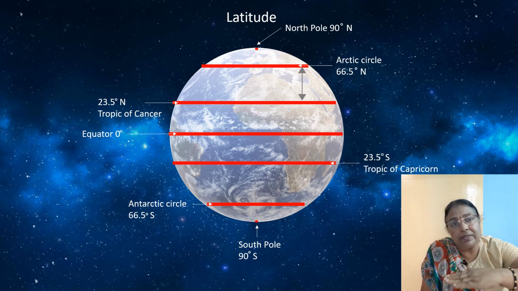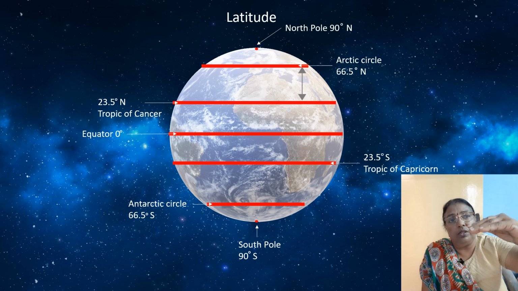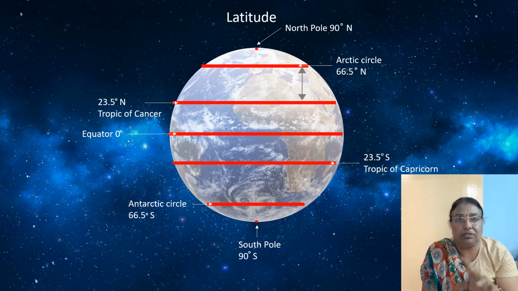And as the lines move towards the North Pole and South Pole, you find the length of the lines become less. So the equator is the longest latitude. Then as you move to the North Pole, you find the North Pole is just one dot.